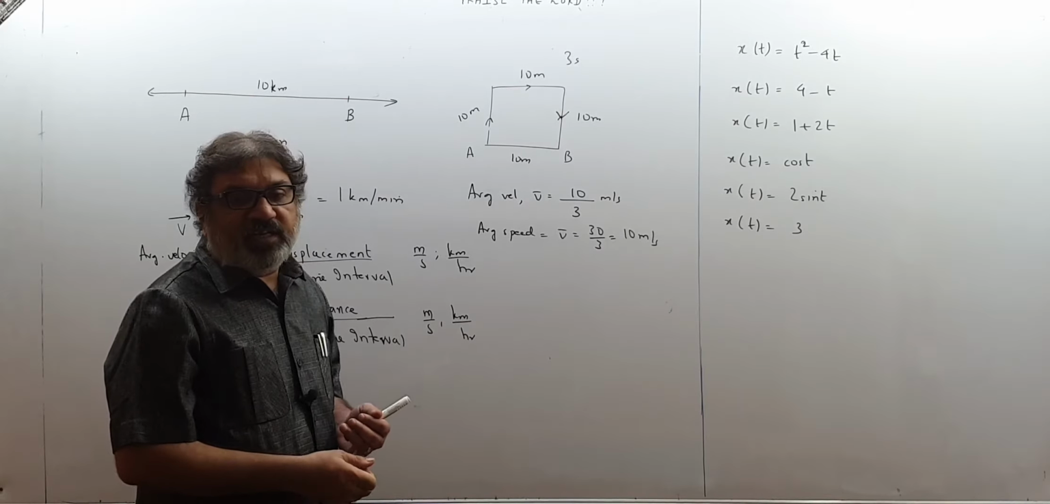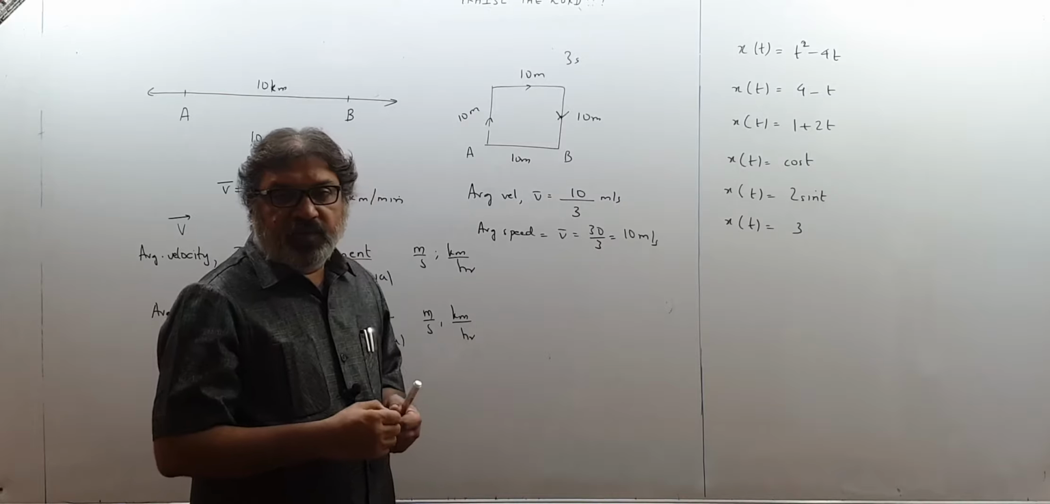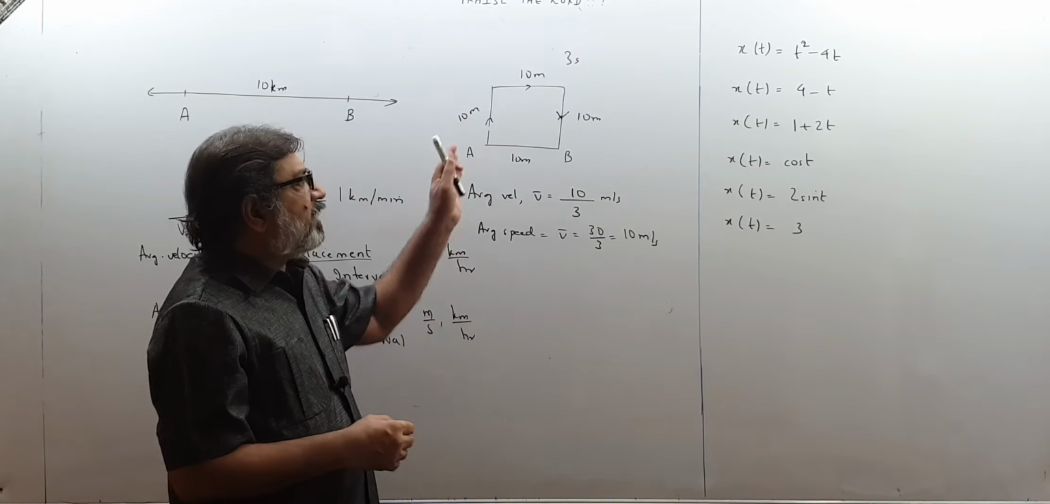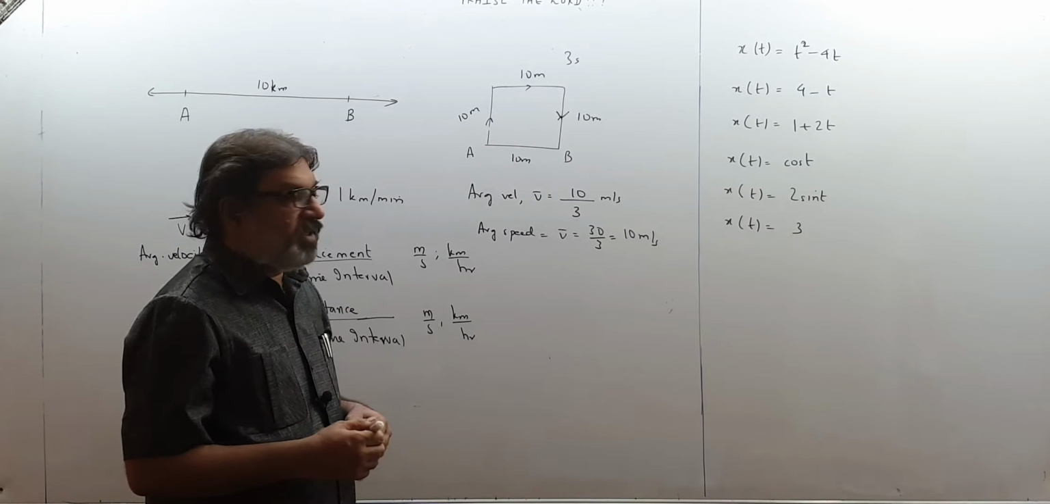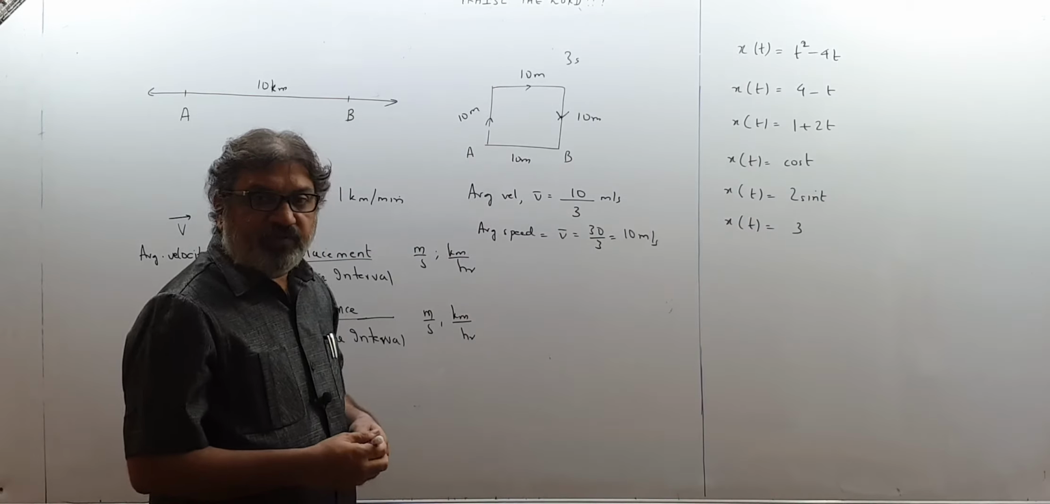Displacement will always be less than or equal to distance, because displacement is the shortest distance between the initial position and final position. Whatever path you take, you will always find that distance is more than displacement. Therefore average speed will always be more and average velocity will always be less.